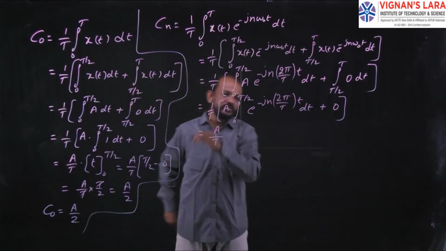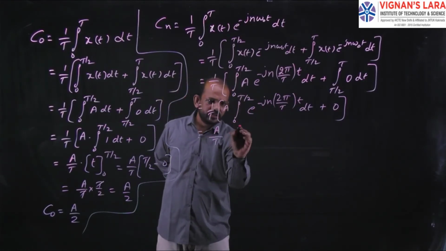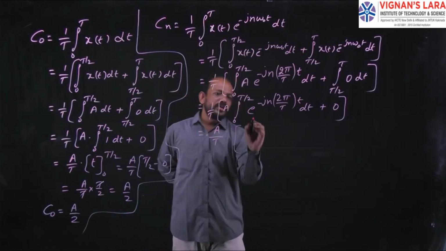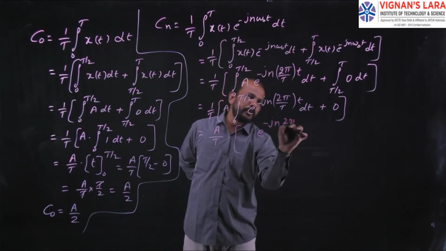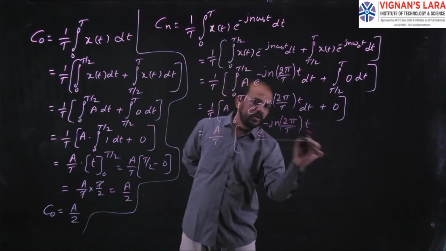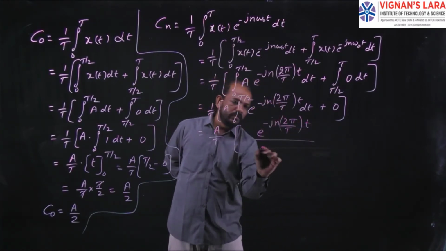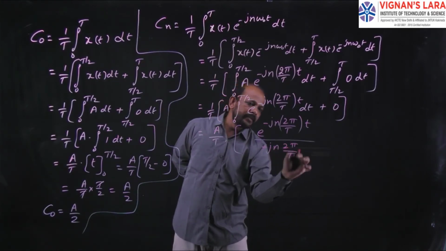So finally A by T, integration of this one is e power minus j n 2 pi by capital T into small t, whole divided by the value minus j n 2 pi by capital T.